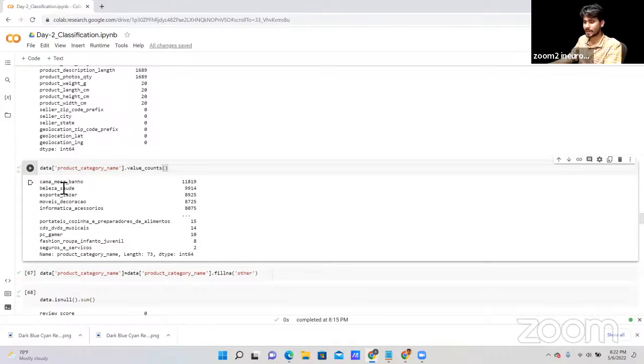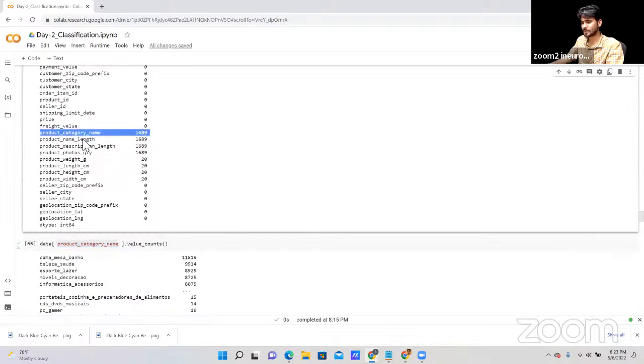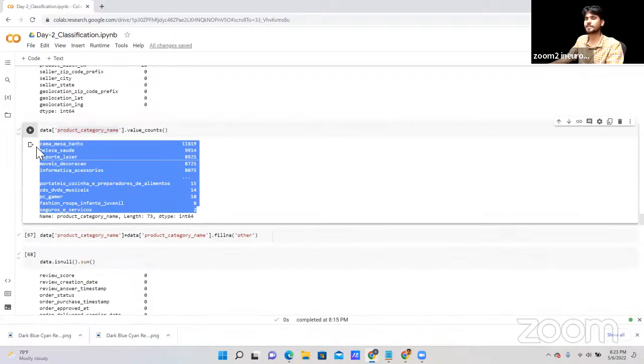As you can see, Kama, Mesho, Feno, these are the data that we have. 1,01,819, and again this data we have, 9,914. So this is the product category name that we have. Here I'm using the others option, because the missing data does not have the same data as the value counts.